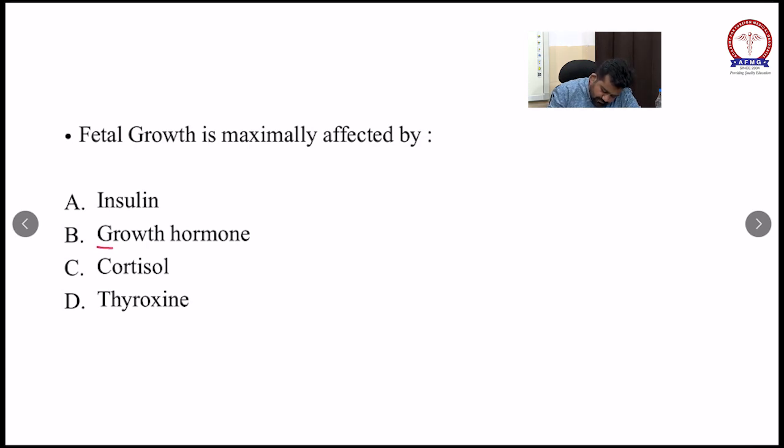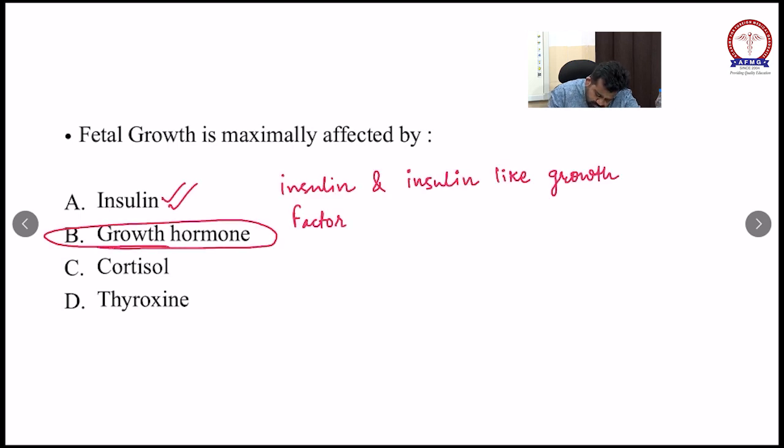So remember this one line: insulin and insulin like growth factor stimulate fetal growth.